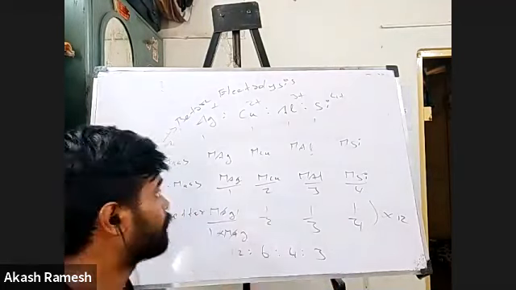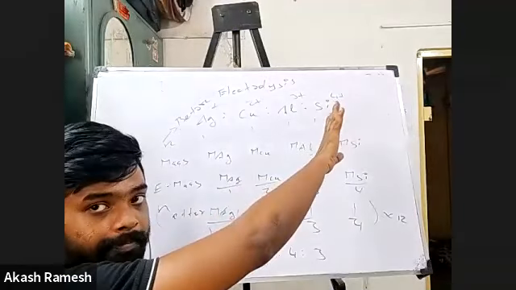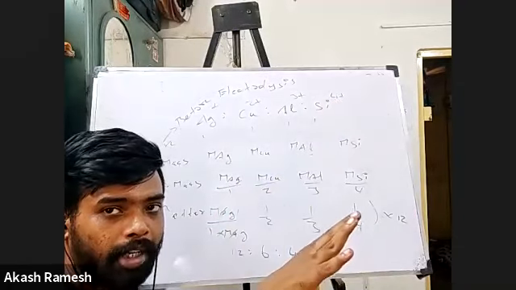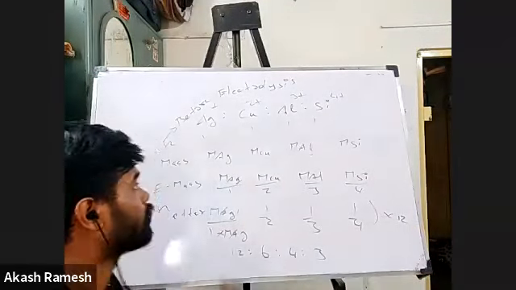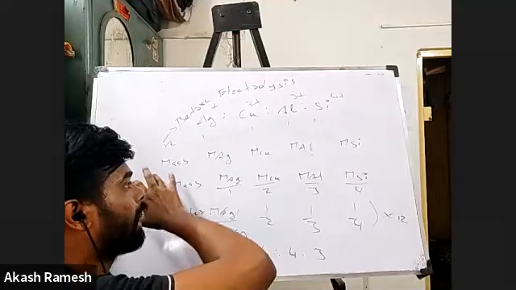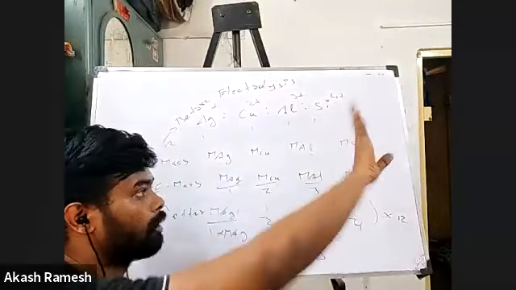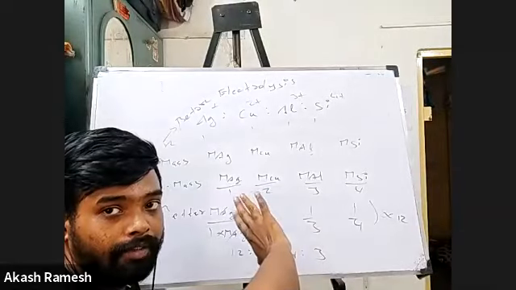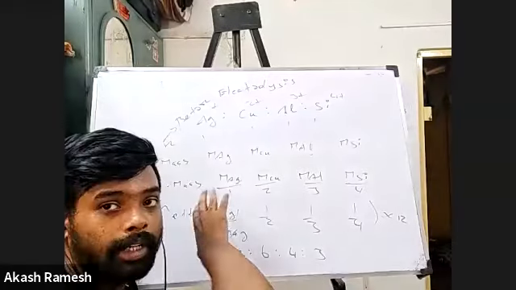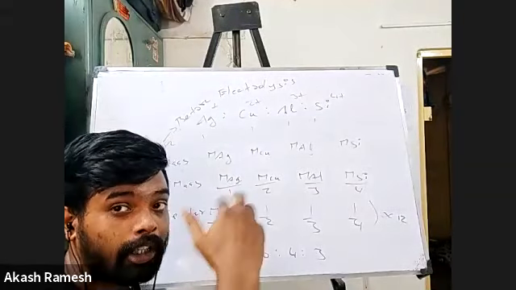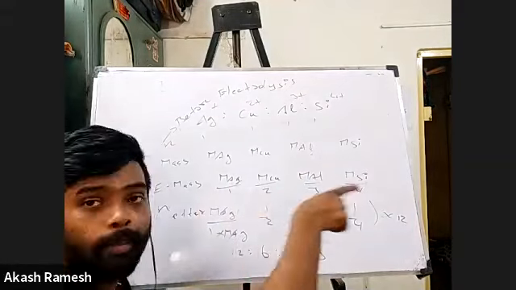Again, repeat from the first. They have given 1 mole each of these solutions, and they're passing the same quantity of electricity, 1 Faraday, through each of these. So now I got the number of moles. I calculated the mass of substance present here, and since it is 1 mole, it will directly be the atomic masses of all the elements, right? Then I told you that according to Faraday's second law, the amount of substance deposited is directly proportional to the equivalent masses of the elements.